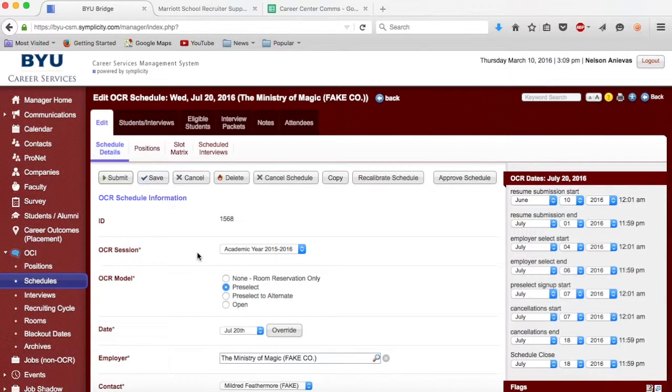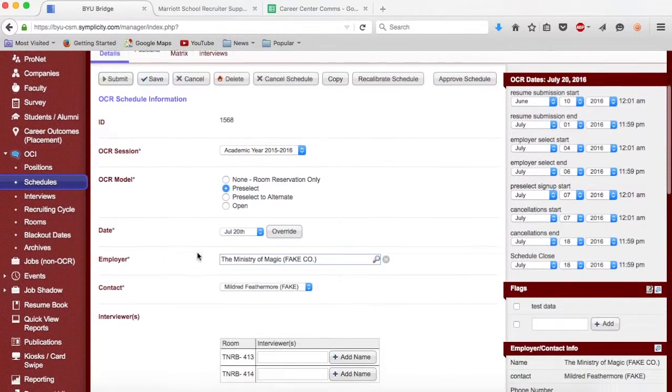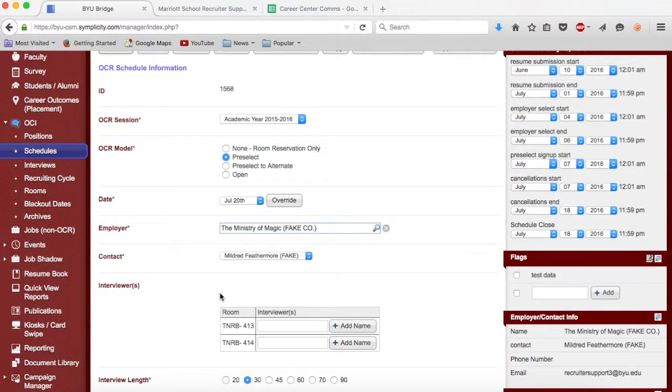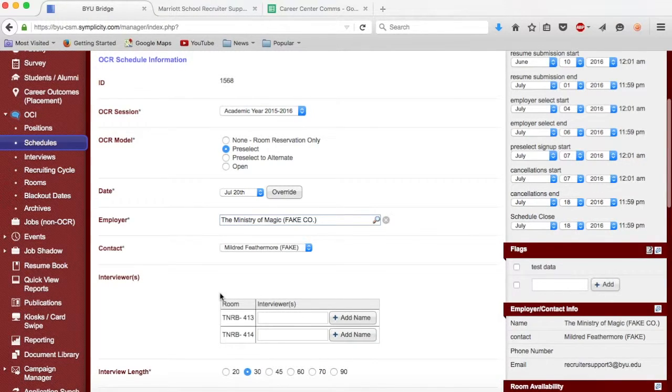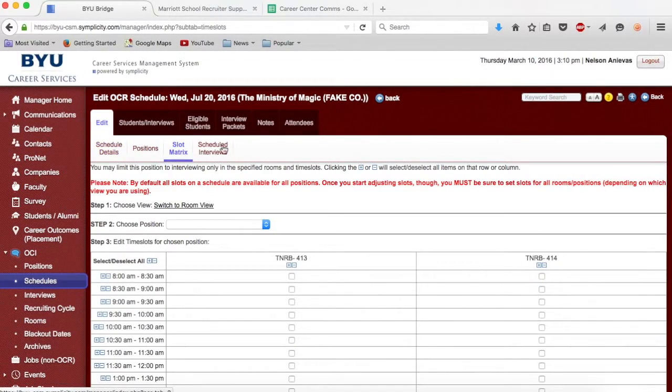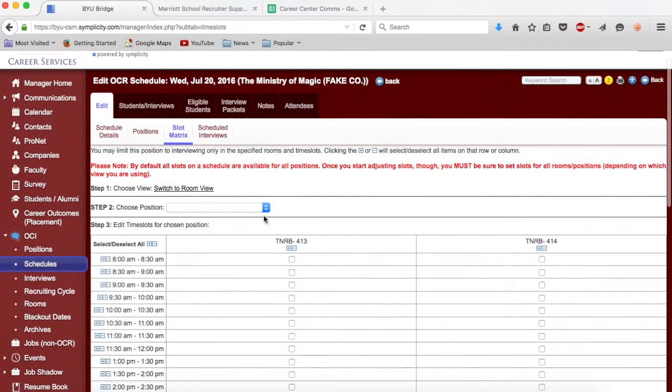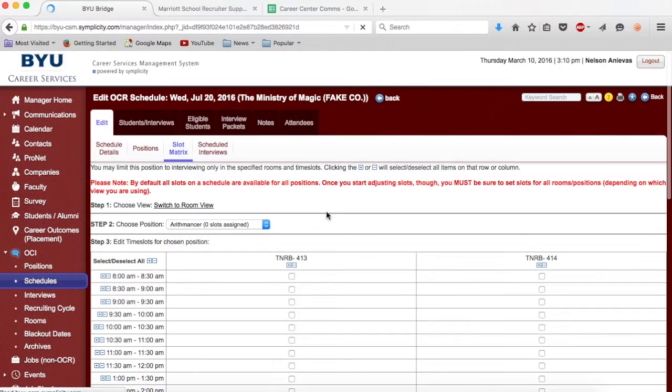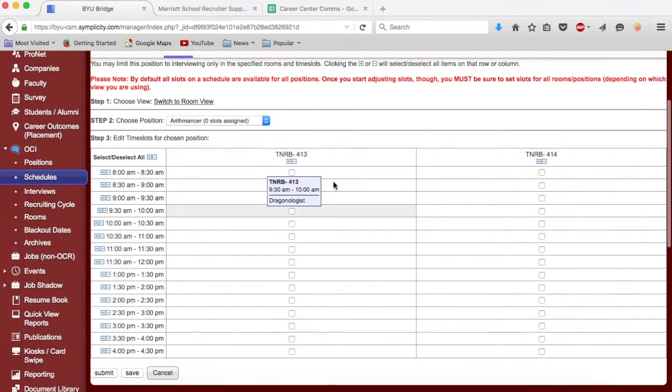Though adding the interviewers' names next to the rooms within the schedule can be very helpful, we don't need to do it in this case. Instead, to make sure that the Dragonologist room and the Arithmancer rooms are separate, we will go to the slot matrix. Wonderful. Now, within step 2, please select Arithmancer. We will make sure that Arithmancer is only within room 413, so let's click on the plus button up at the top to select all of the checkboxes, and then we will click on Save.